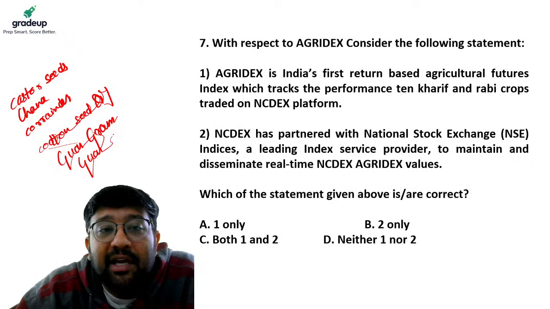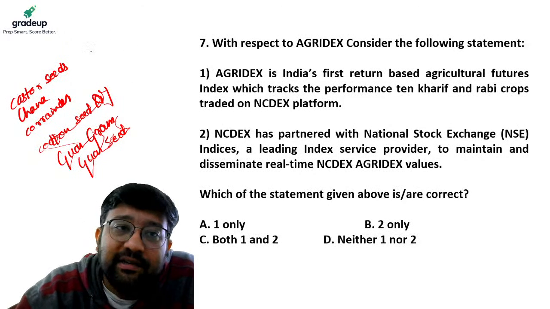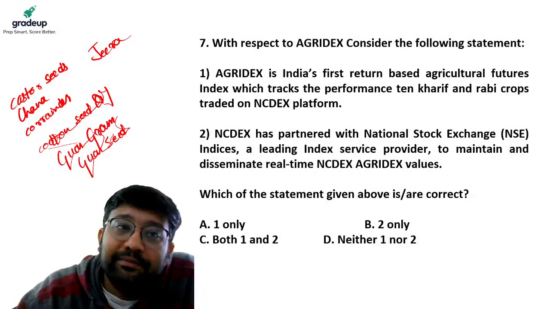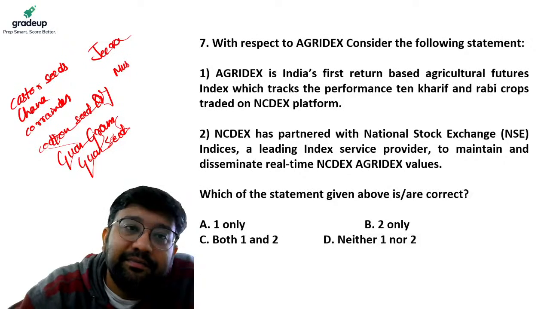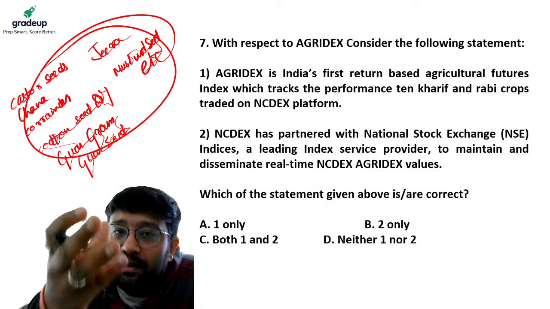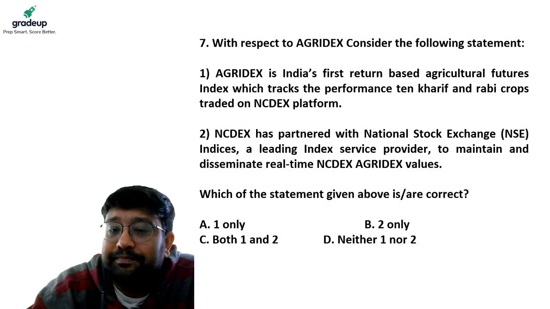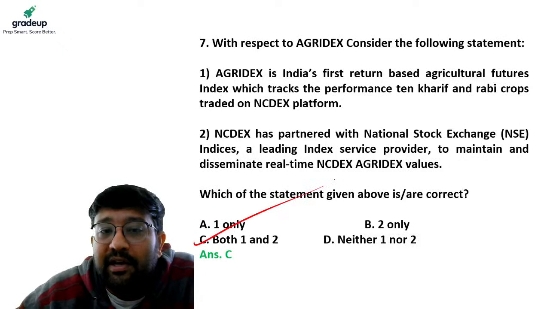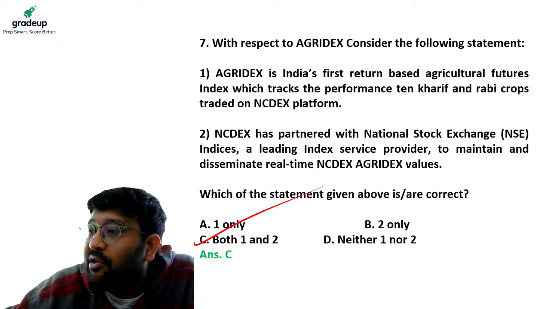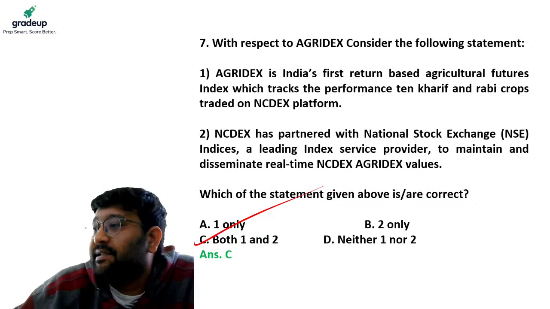Can somebody tell me what is the major industrial use of guar seed? Jeera. Mustard seeds, etc. are mentioned on AGRIDEX. Your answer is C, both 1 and 2 are right. Can somebody tell me what is the industrial use of guar seeds?